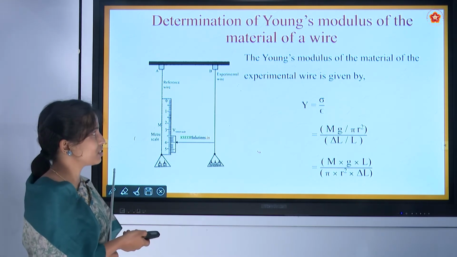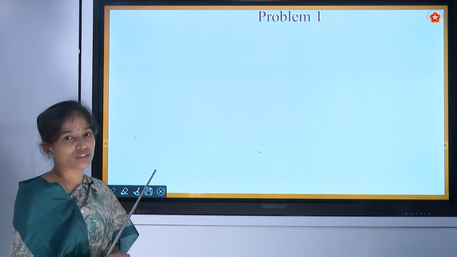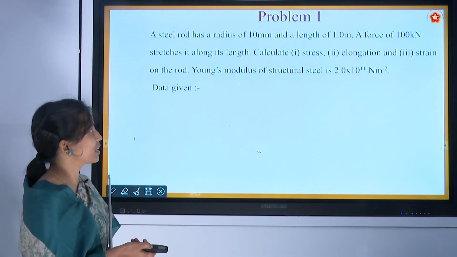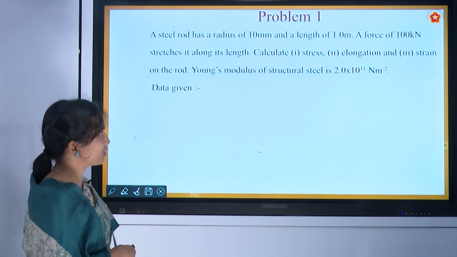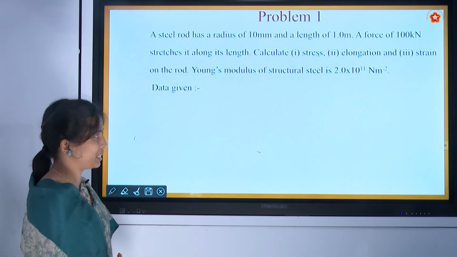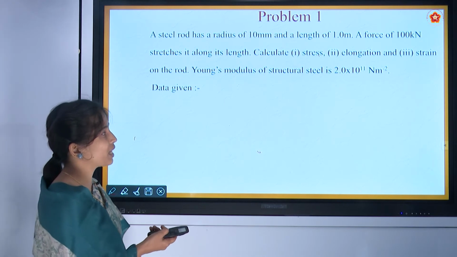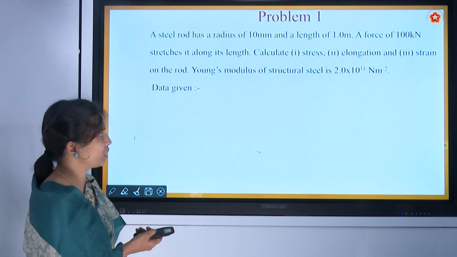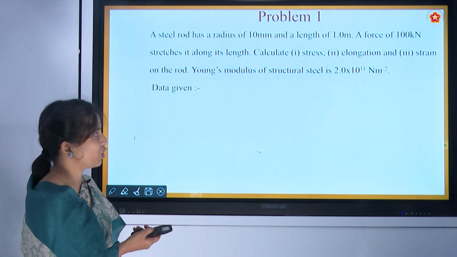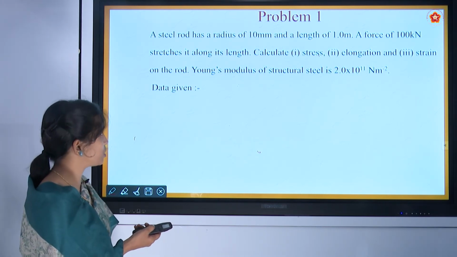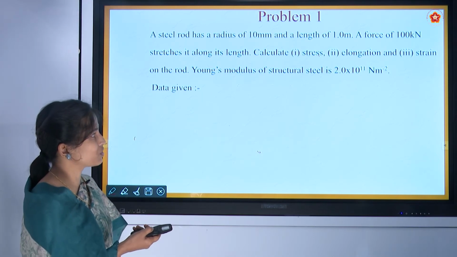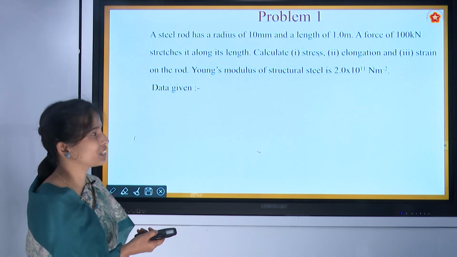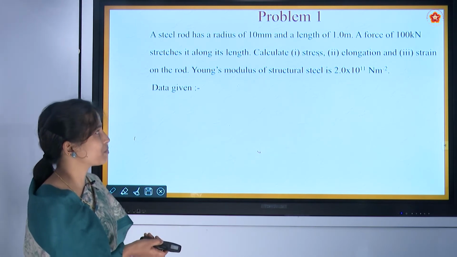Now let us discuss a problem on the Young's modulus. The question is: a steel rod has a radius of 10 millimeter and a length of 1 meter. A force of 100 kilonewton stretches it along its length. Calculate stress, elongation and strain on the rod. Young's modulus of the structural steel is 2.0 into 10 raised to 11 Newton per meter square.